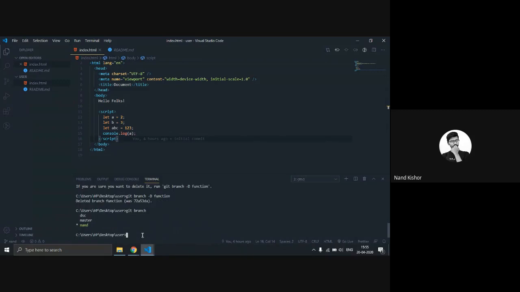You can see over here, the function branch is now deleted. You can also delete our DSC branch. So let's say DSC. Now with the deleted DSC branch also, we have now none and master only.